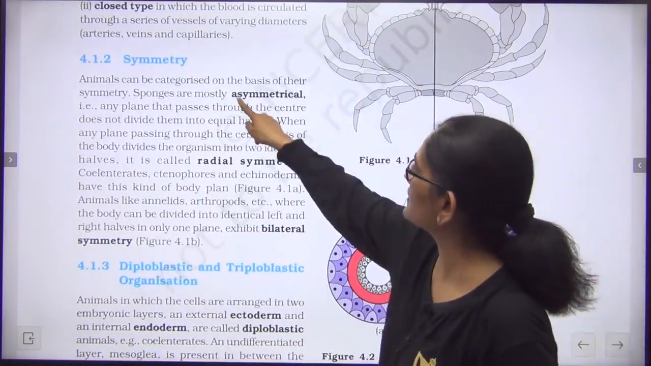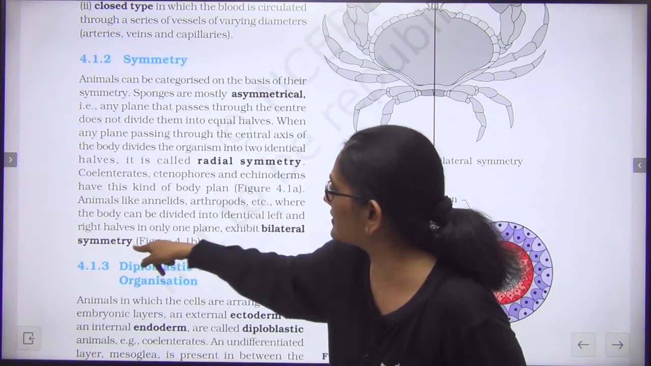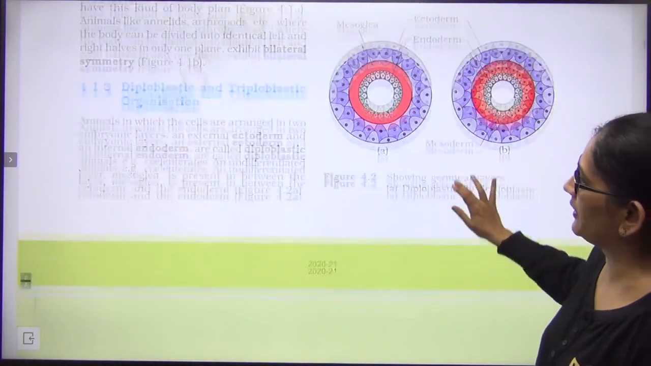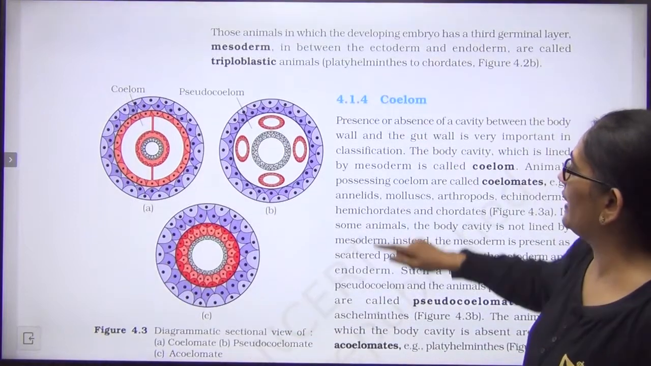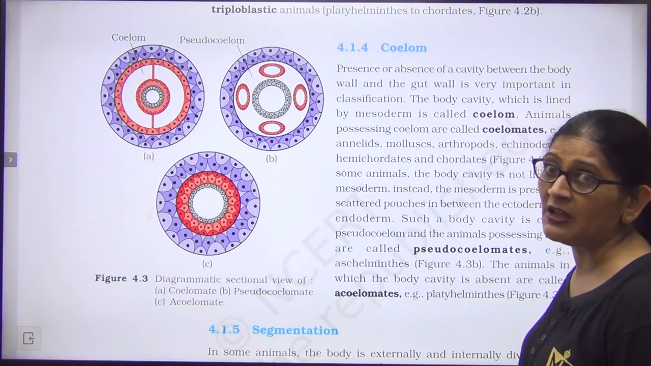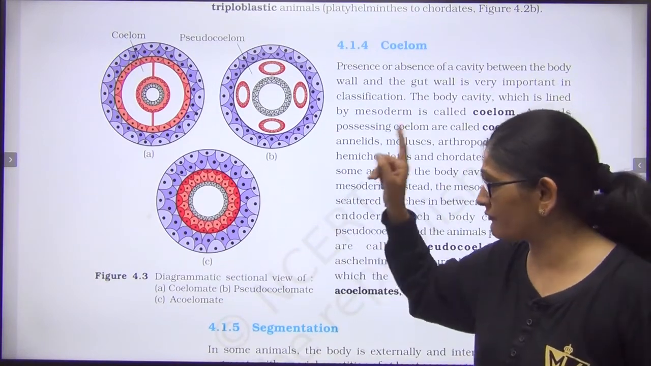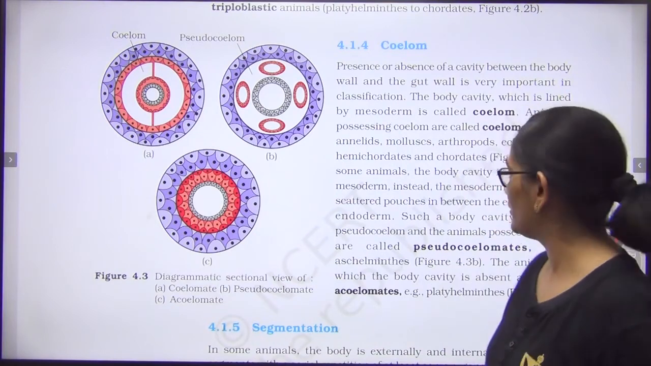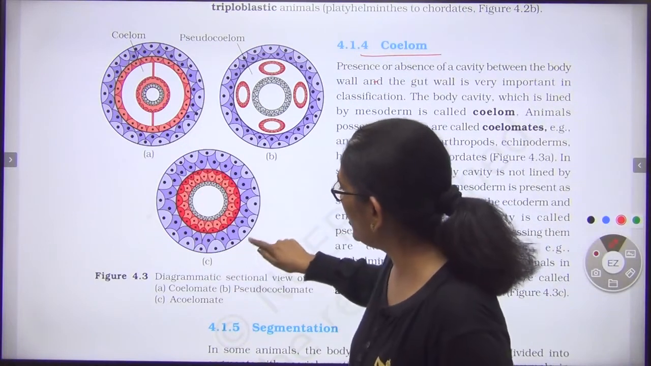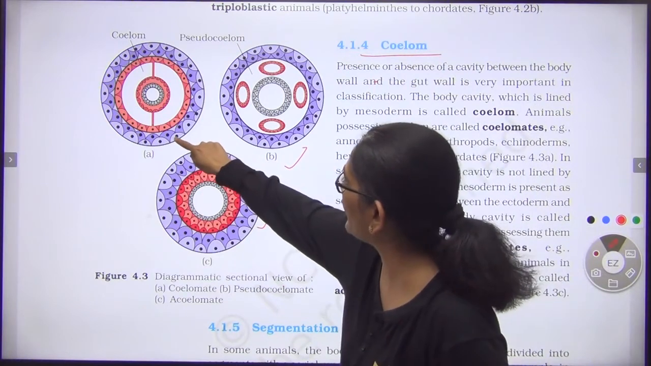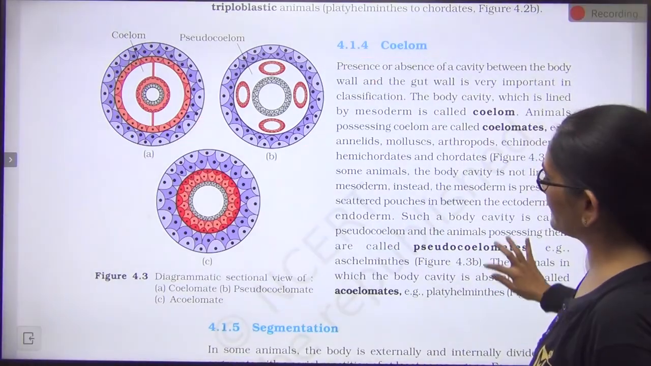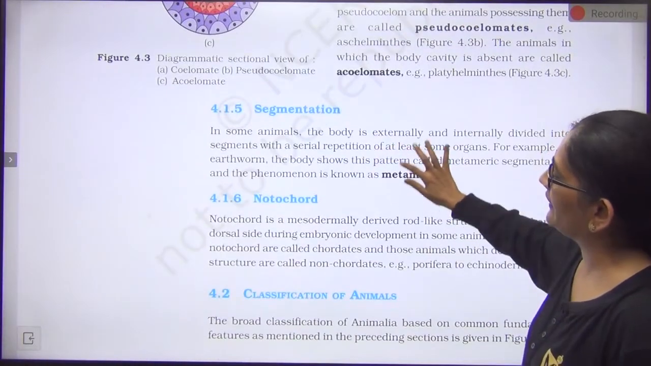Next basis of classification is symmetry. Some are asymmetrical, some radially symmetrical, and some bilaterally symmetrical. They have the examples. Then you have the germ layers, diploblastic and triploblastic, with examples. Then you have the coelom. This is a very important question in your school exam. Your teacher will ask a 3-mark question: what are the 3 types of coelom? They are acoelomate, pseudocoelomate and coelomate. You have to give the diagram, definition and examples. Then it is about segmentation, which I taught you, and then about notochord.